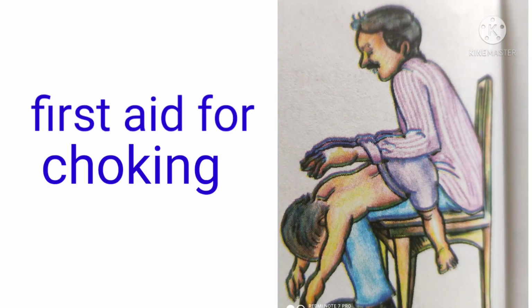Then the part of the back between the shoulder bones has to be tapped strongly until the object comes out. Take him to the doctor immediately. Okay children, this is the total of our respiration and circulation topic, complete.